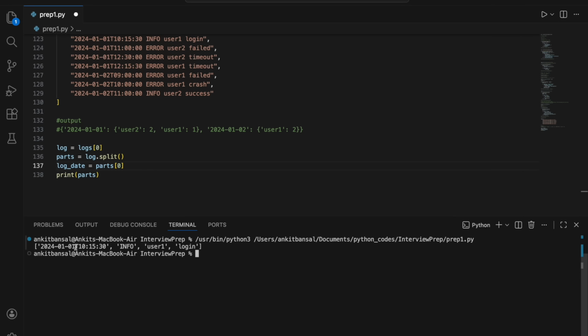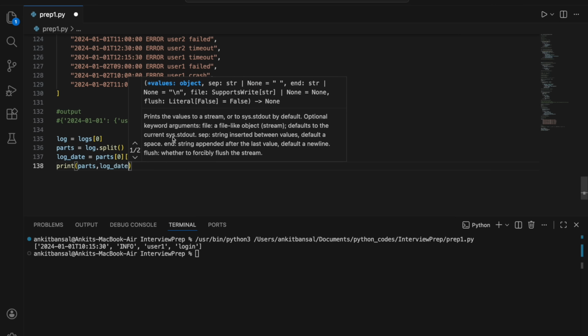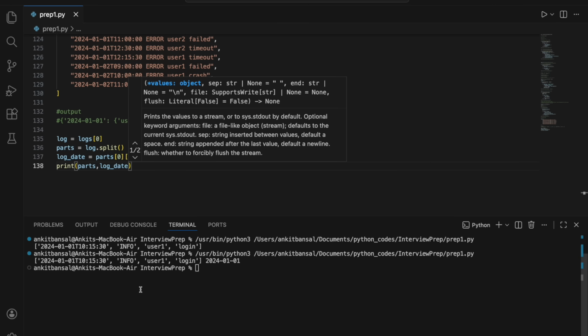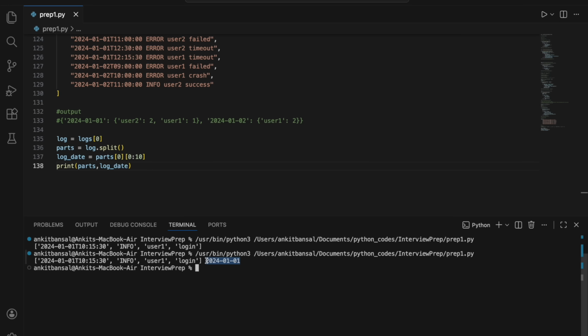I need just the first 10 characters so that I just get the date, because I need it date wise. I don't care about the timestamp. So further I can say give me all the elements from 0 till 9. So 10 elements it will give me. Let me print it quickly. Okay, so you see I'm getting the proper date.